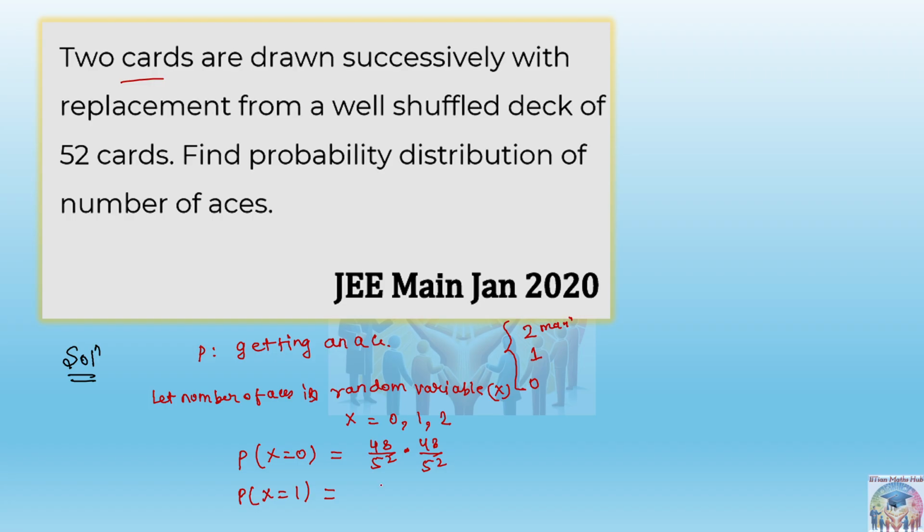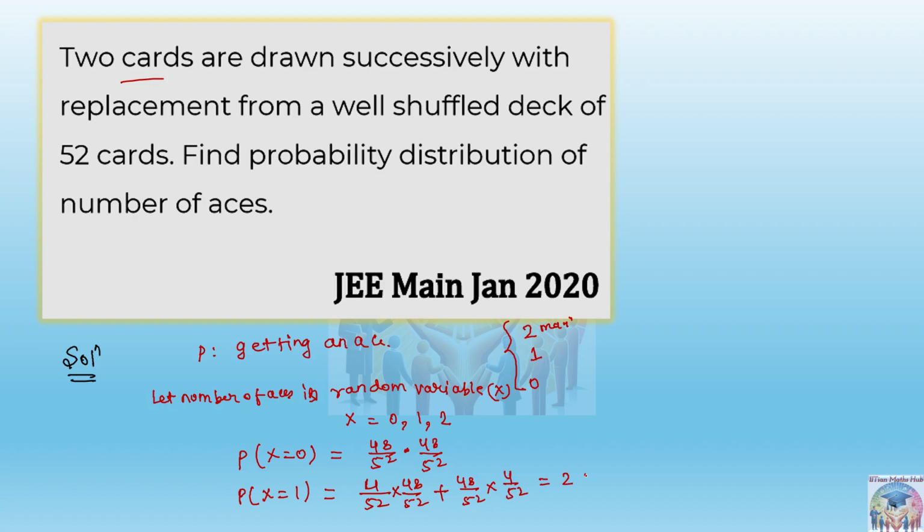Similarly, when you write this probability at x equal to 1, it means either you can get the ace in the first draw or in the second draw. Just listen carefully. Either you get the ace in the first event, so 4 by 52, and the rest remains as it is, plus either you get it in the second draw, that is 4 by 52.